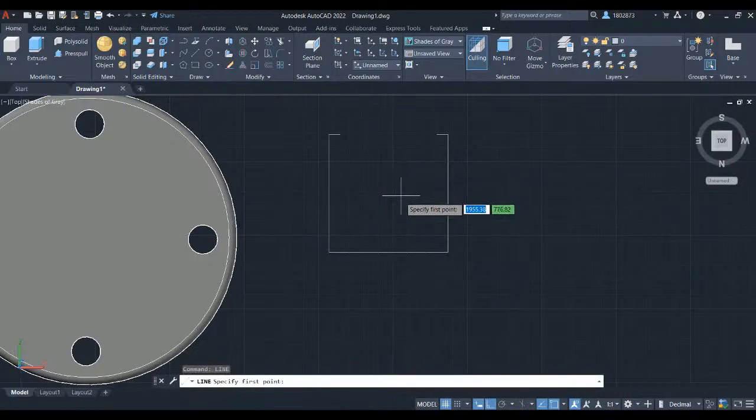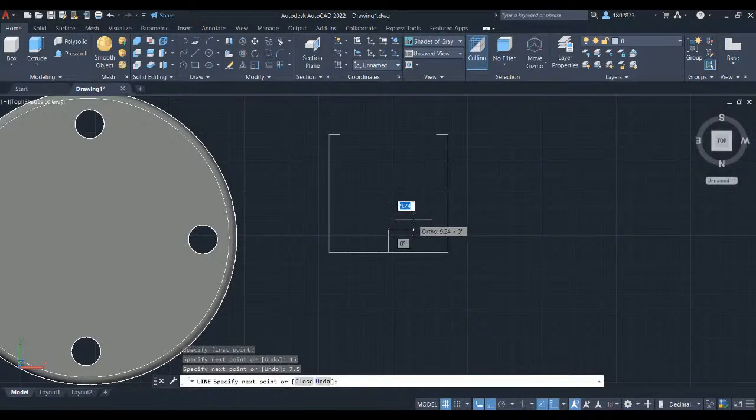the repeat line. Head over to this midpoint and left click. Let's key in 15 and press enter. Hover your crosshair here and key in 7.5 and press enter. Hover your crosshair here and key in 15. Press enter and press escape.